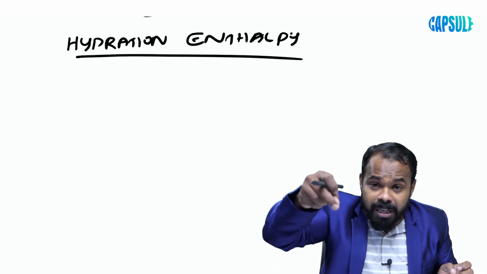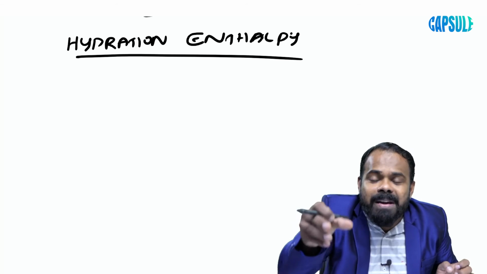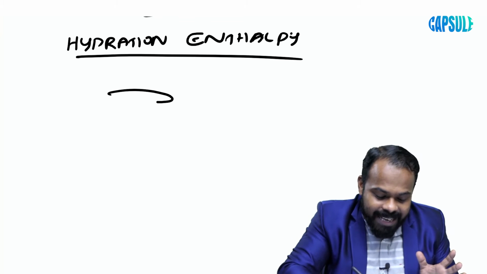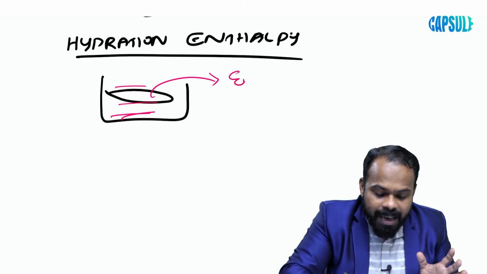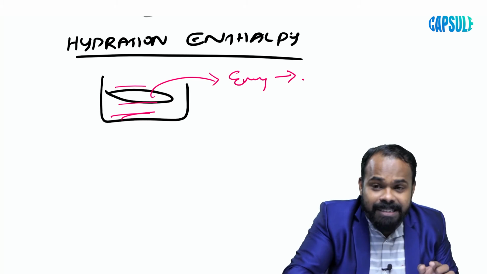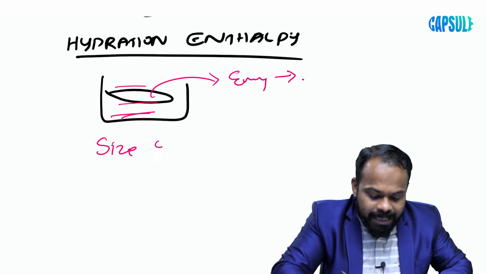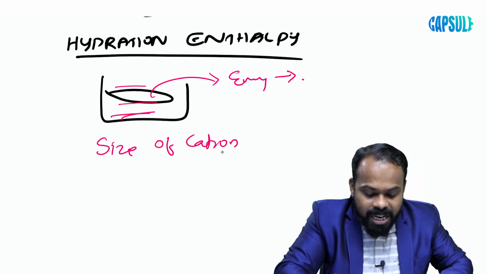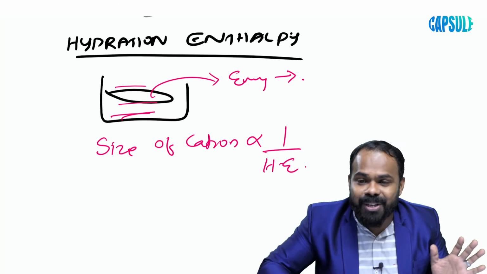The amount of energy released from a cation by absorbing water molecules. It is a cation. This one is kept with water. At that time, from here, energy is released. That is called hydration enthalpy. Here, the size of the cation is inversely proportional to hydration enthalpy.